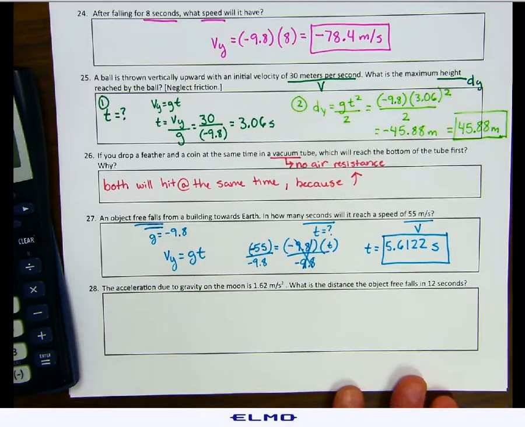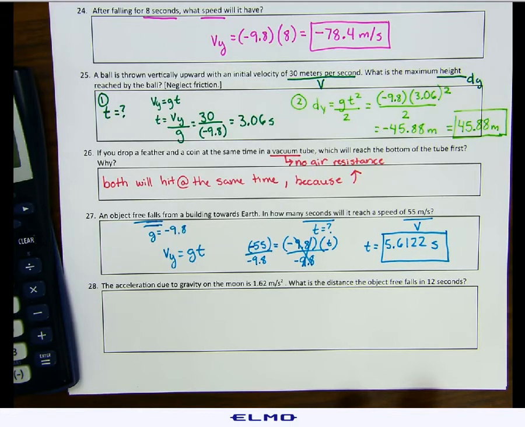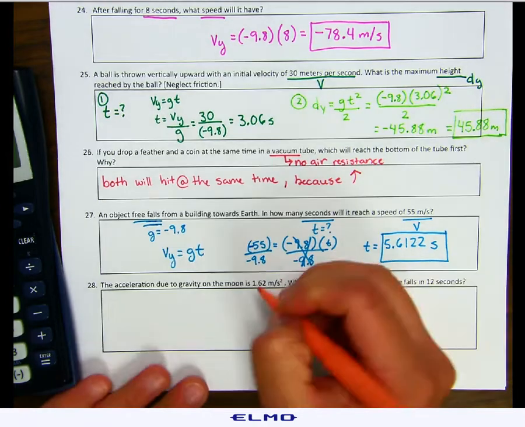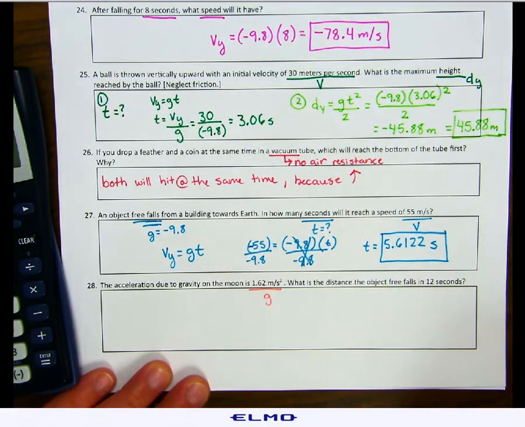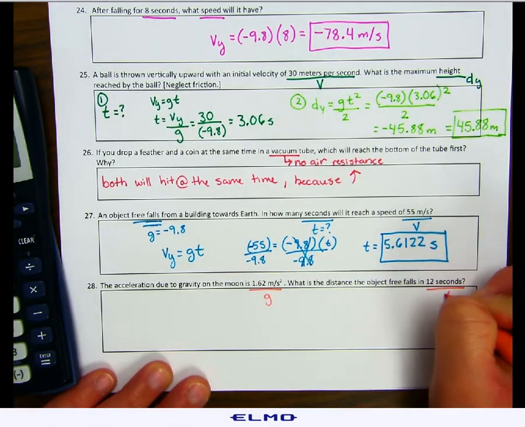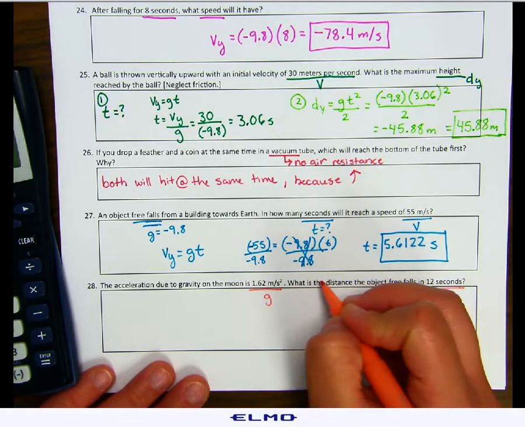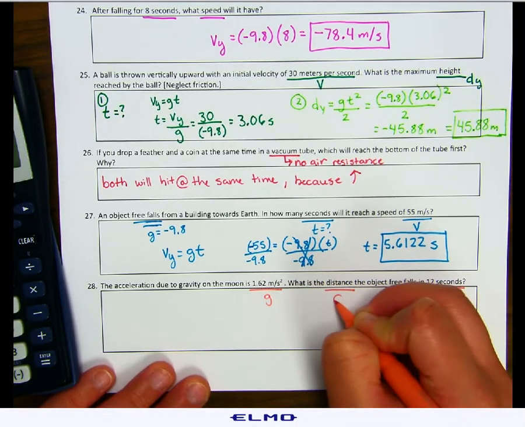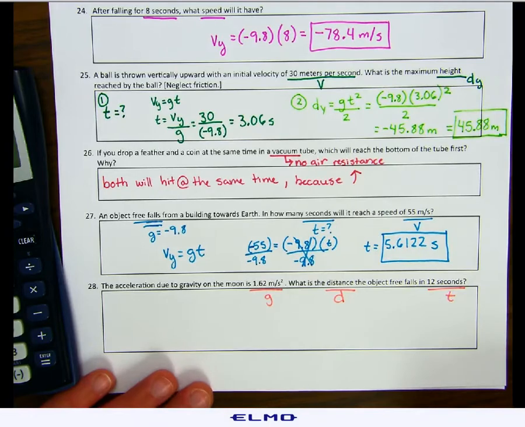Number 28, the acceleration due to gravity on the moon is 1.62. What is the distance the object free falls in 12 seconds? So we know our gravity this time. We know our time. We're looking for the distance the object is in free fall, so we're looking for our d, distance.